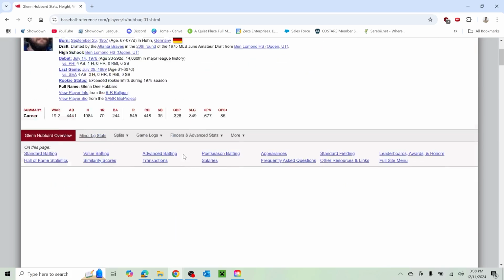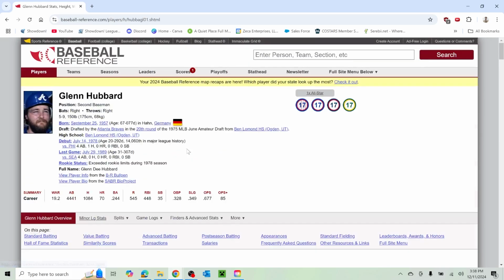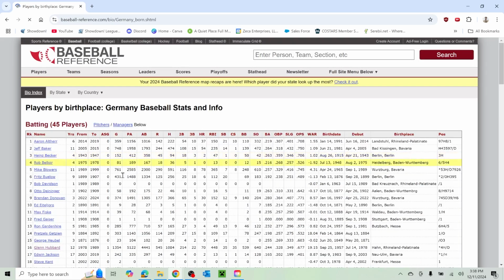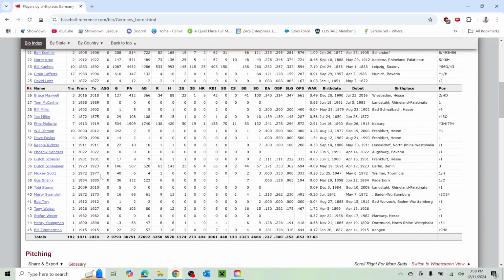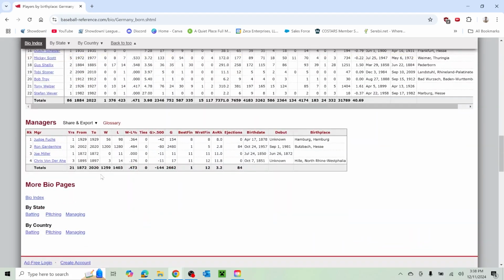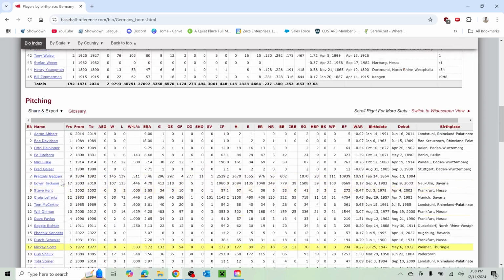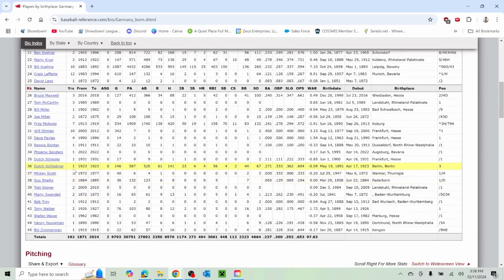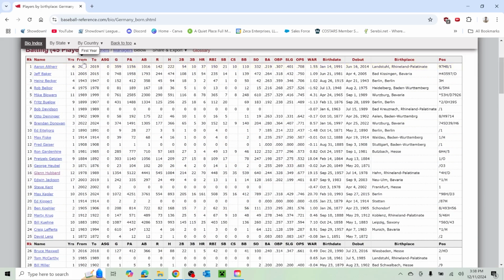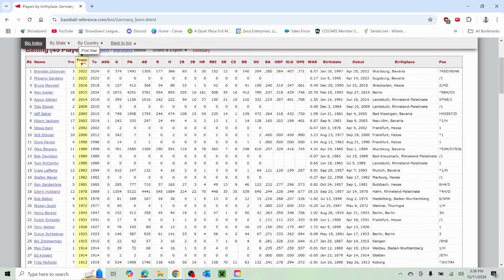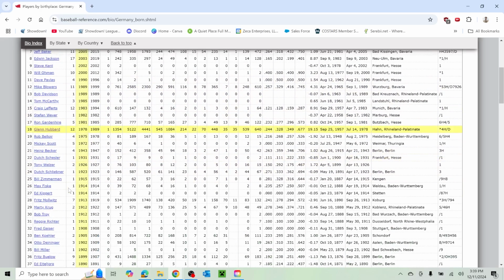Glenn Hubbard, I've seen this name before. Yes, Germany. He's German, I remember that. One of the few players in baseball history that was born in Germany. Not a lot. 22 pitchers, 45 hitters. Let's see when the most recent one was. Hubbard, fairly recent, and one of the longest standing German players.